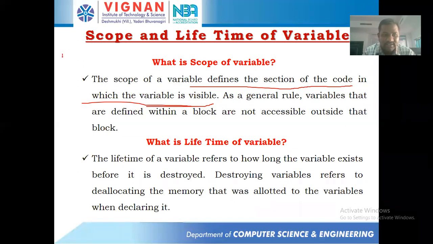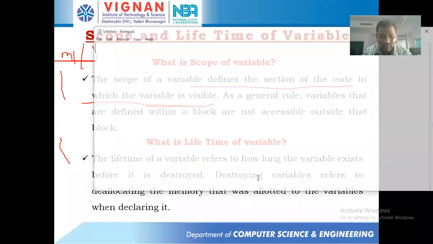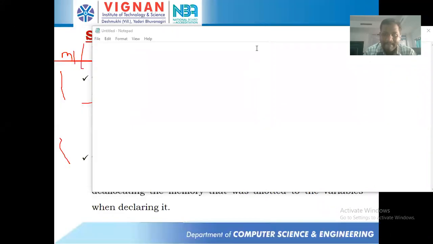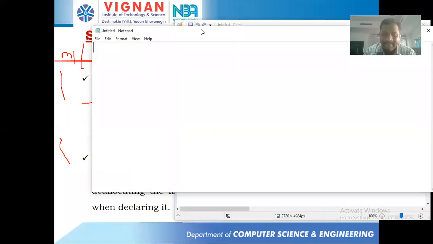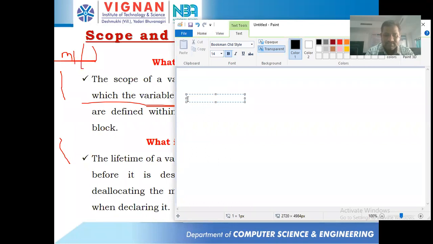Suppose you have written something like this. You have taken one function m1 and some other functions in your program. Let us go with the notepad or paint. Suppose we have a class Demo.